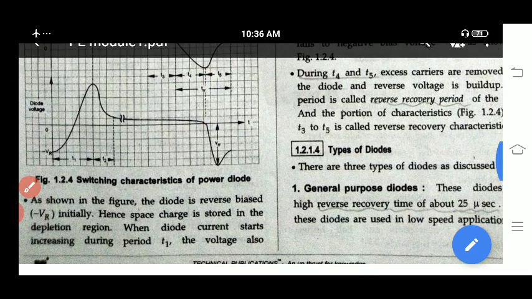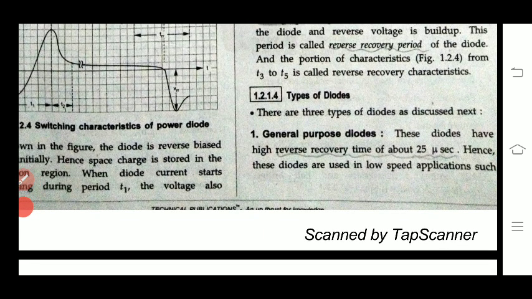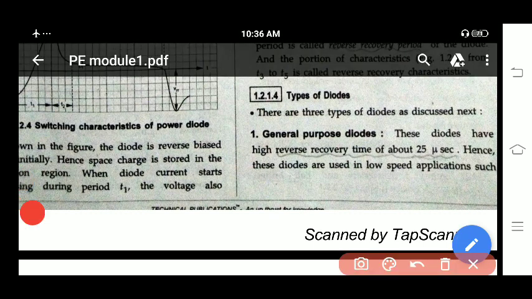Next, there are three types of diodes. The first type is the general purpose diode. These diodes have a high reverse recovery time of 25 microseconds. Reverse recovery time means the time required to turn this diode off from its on state. How much time do you require? You require 25 microseconds. Hence these diodes are used in low speed applications.